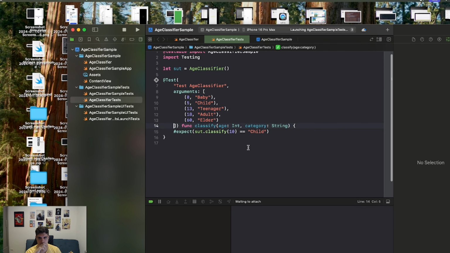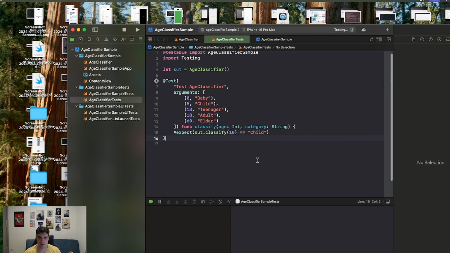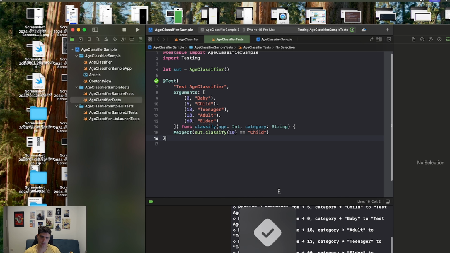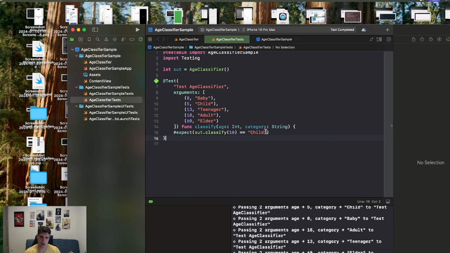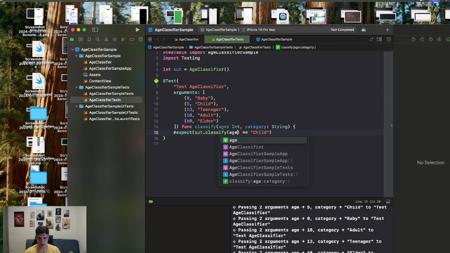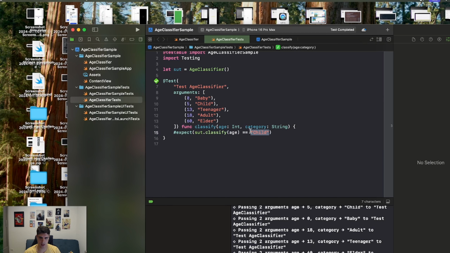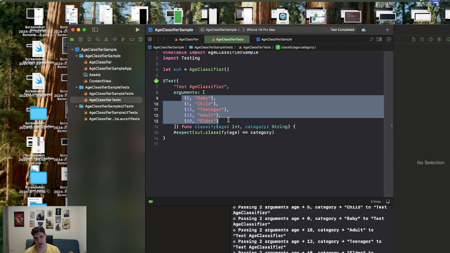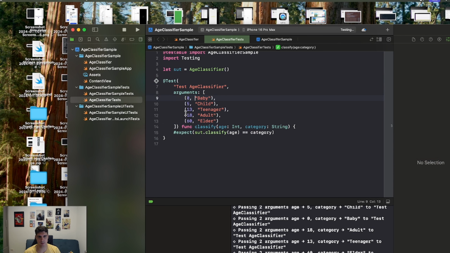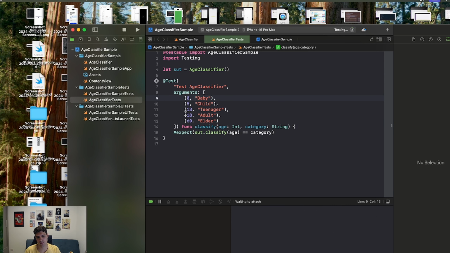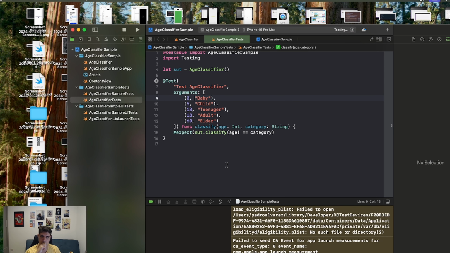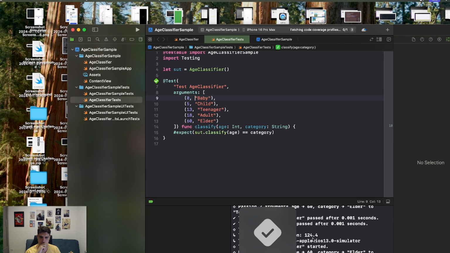I'm gonna build. Oh, sorry, I forgot something. In order for that to work, we need to pass the input and the output here, which is like a script we're passing. Let me build once more. Succeeded.